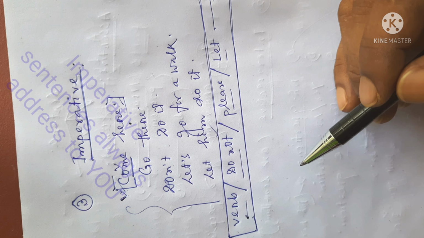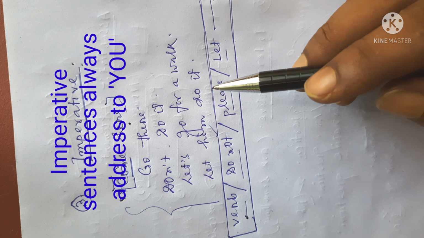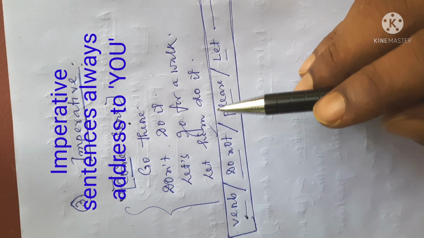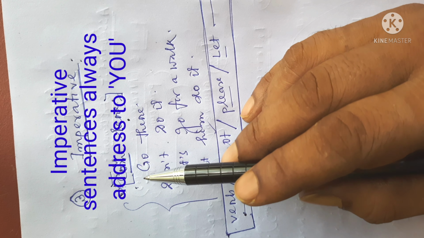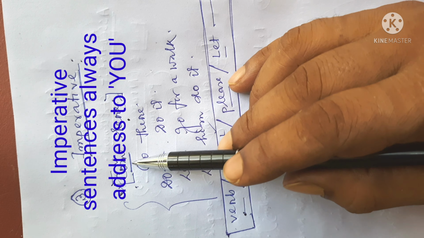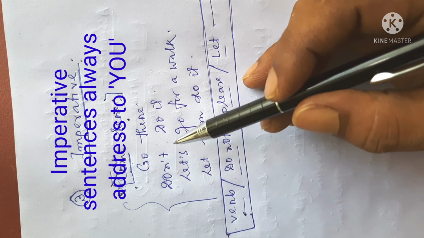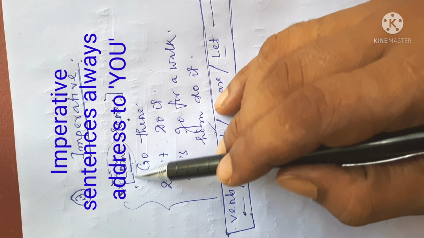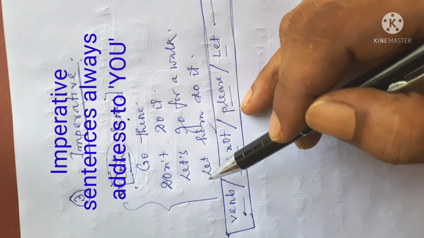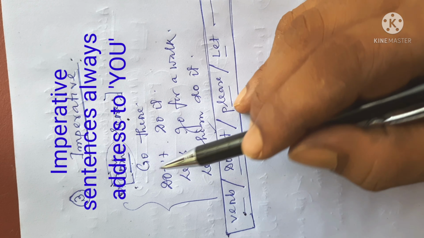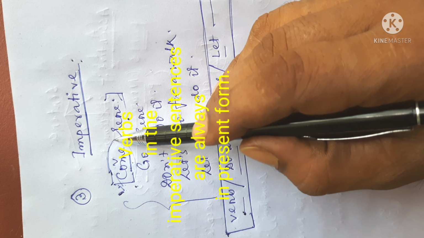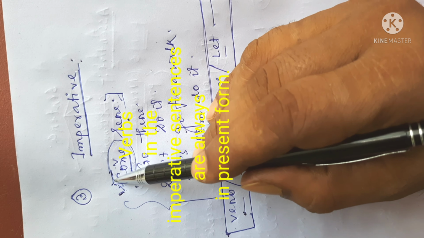Most of the time, imperative sentences are addressed to you, which remains understood. Understood means it is not here in the sentence, but you have to assume that the sentence is asked to you. The action is to be done by you. And the most interesting factor is that the sentence starts with the verb and the verb is always in the base form. That means its present form.